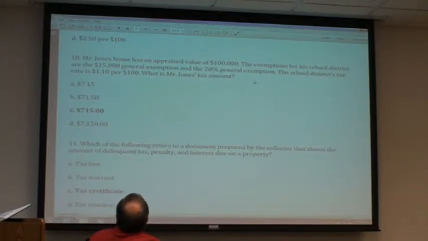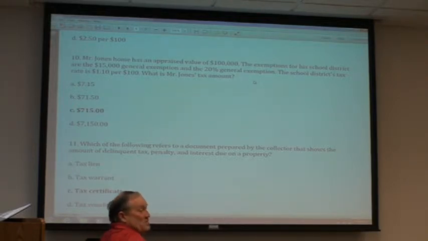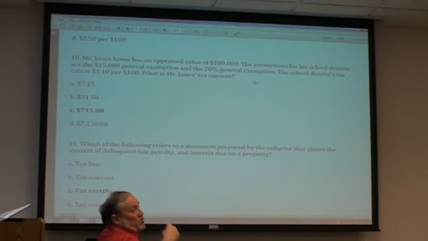Number 10, Mr. Jones' home has an appraised value of $100,000. The exemptions for a school district are a $15,000 general exemption and a 20% general exemption. School district's tax rate is $1 and a dime. What is Mr. Jones' tax amount? That is C, $715. Everybody good with that? You took your 20% off first, then your 15 off second.